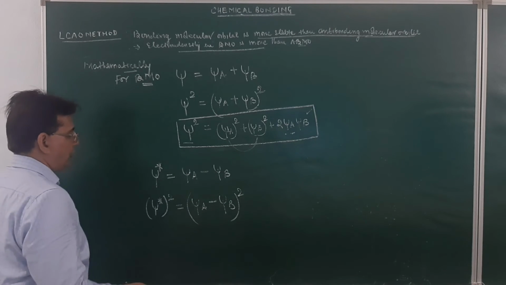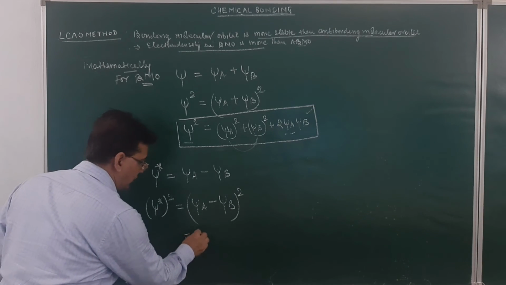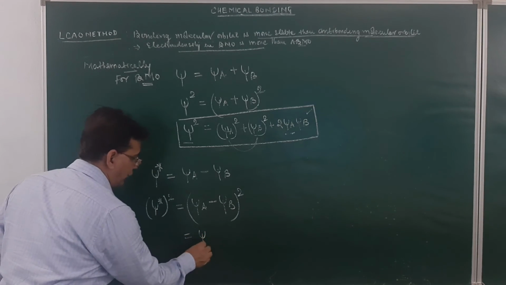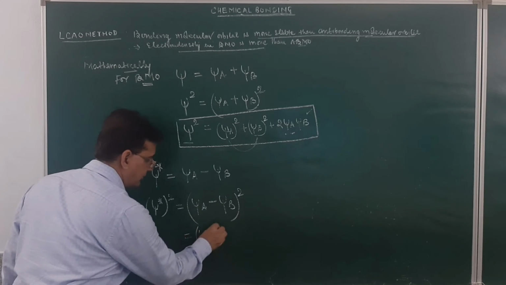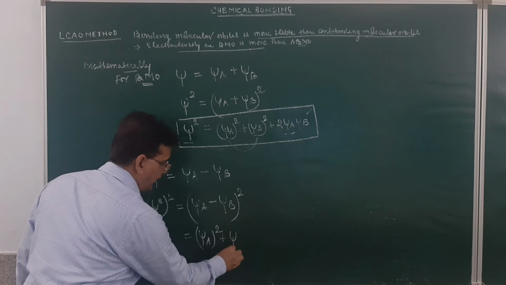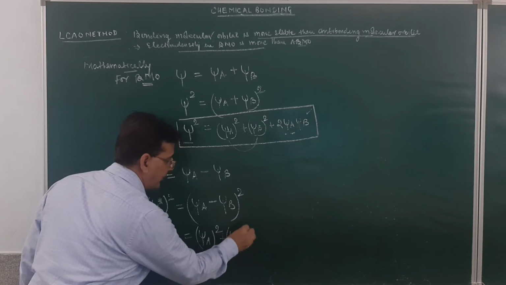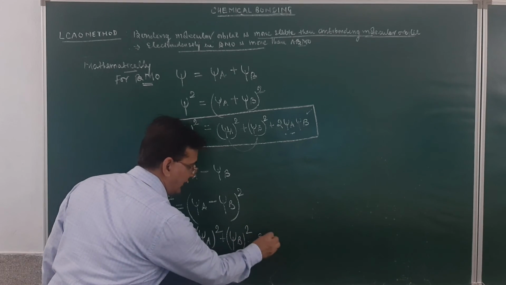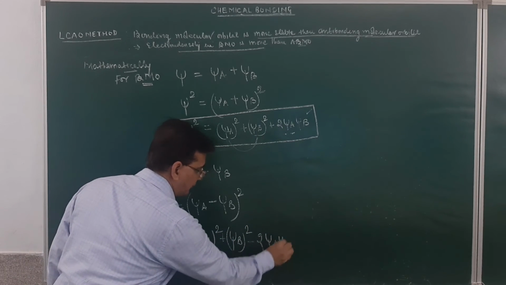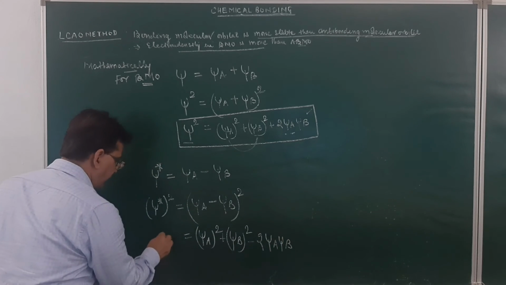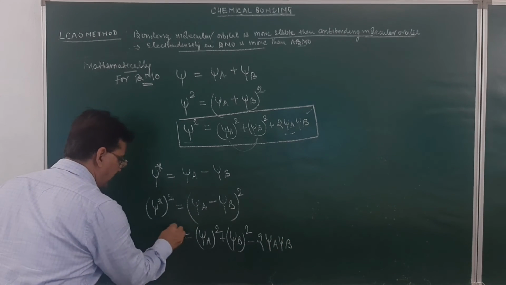On solving it out, what do we get? This will be equal to wave function of A squared plus wave function of B squared minus twice the wave function of A and wave function of B. And this is for the anti-bonding molecular orbital.